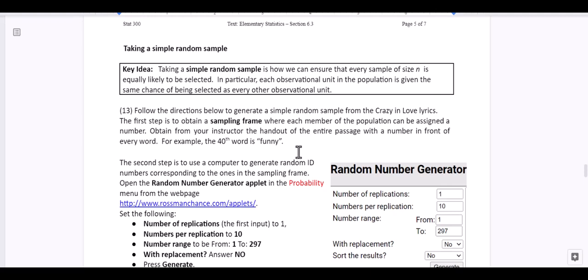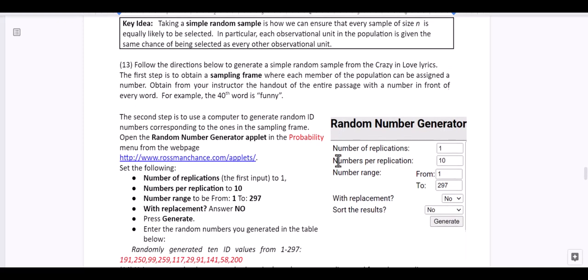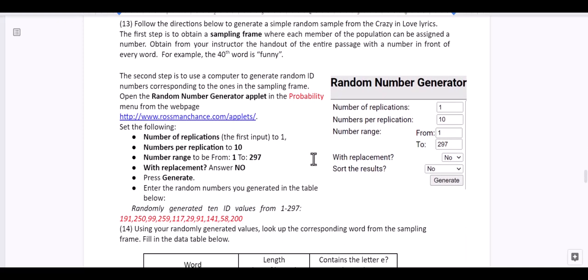Remember, our original 10 words that we chose, we can say that was a biased sample or a convenience sample, because we put in our own interpretation of what it meant to choose 10 representative words. So you put in your own bias: representative of what? You made your own definition. But now, knowing that we want a simple random sample, I really want to be able to pick any 10 words regardless of my own bias or my knowledge of the song. So follow the directions below to try to create a simple random sample.